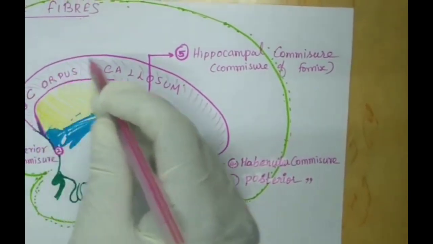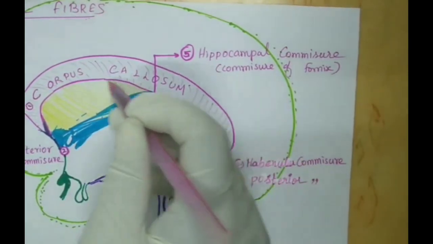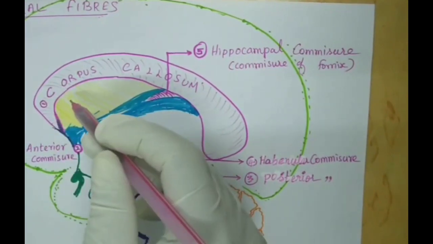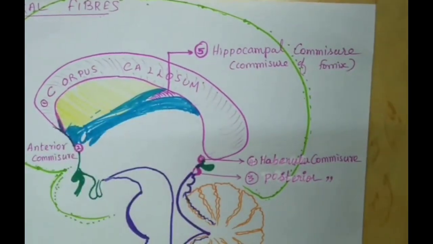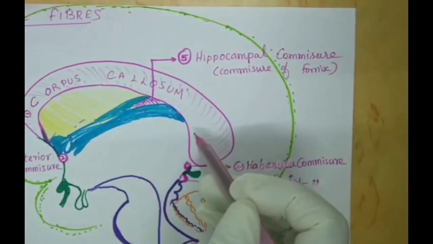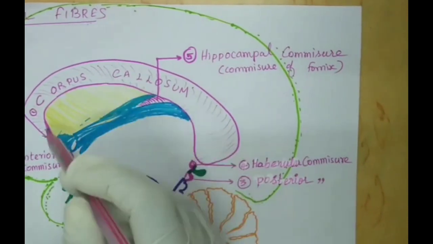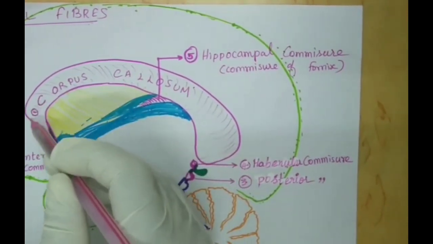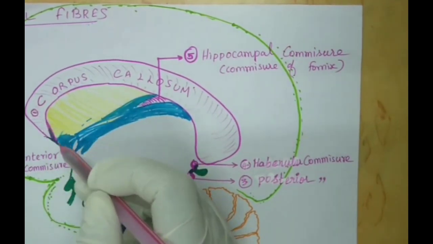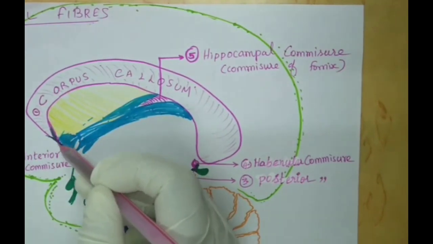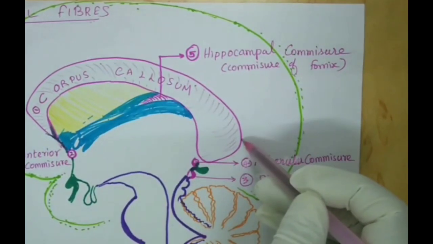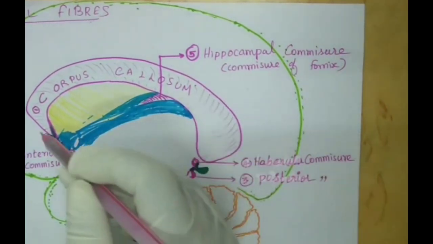So the corpus callosum has different parts. Yes, so that is the posterior part, and it is C-shaped. It has the anterior part, where it curves. So you have the lamina terminalis, and then it curves, and then it forms the corpus callosum, which is a band, and that is the lamina terminalis. That part is the anterior end, which is called the genu of the corpus callosum. You can see that very well. And that is the genu, and that is the body or the trunk, and this is the posterior end or the splenium of the corpus callosum.